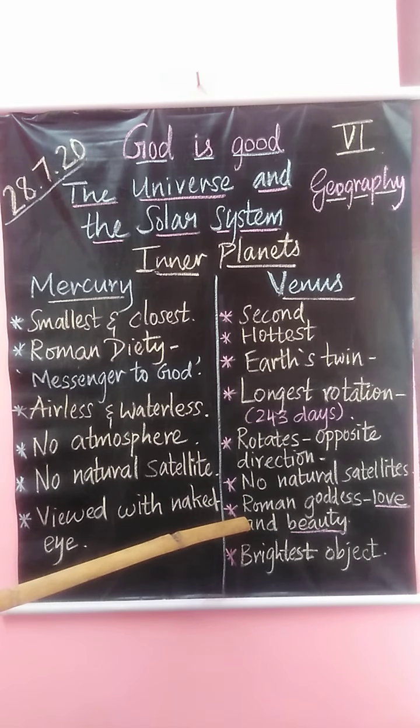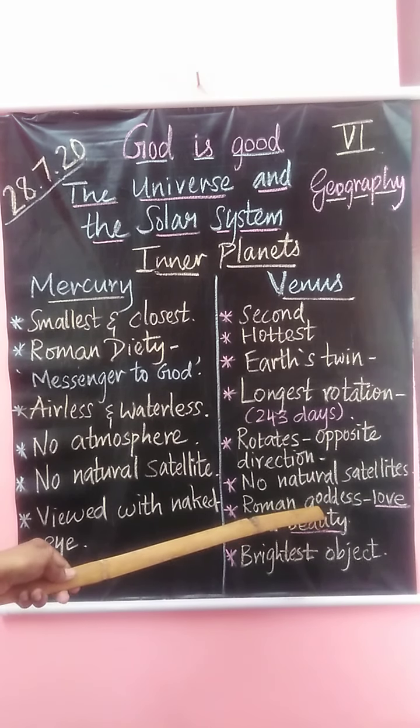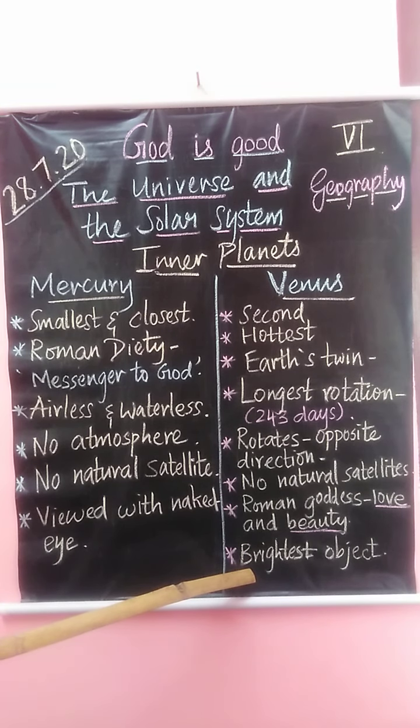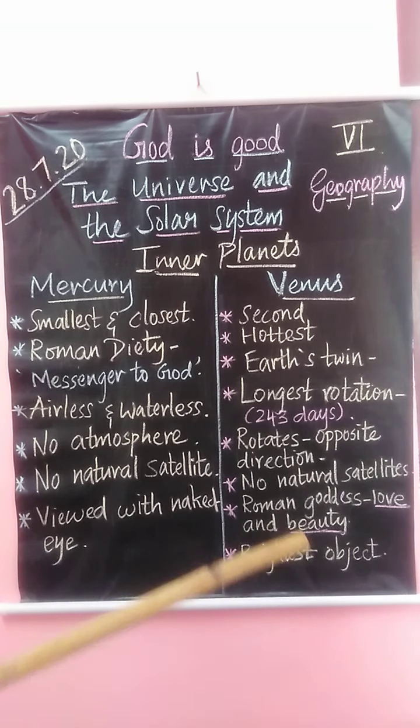It is named after the Roman goddess, female god of love and beauty. After the moon, Venus is the brightest object in the night sky.